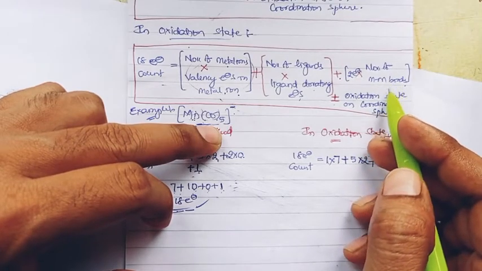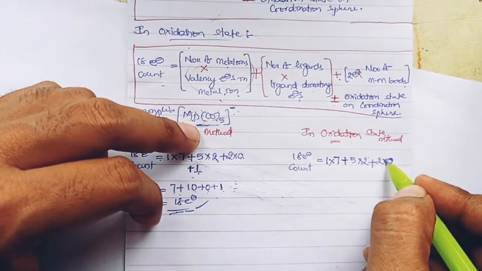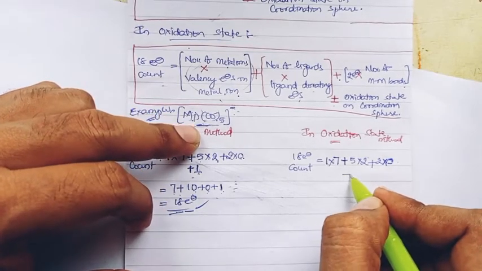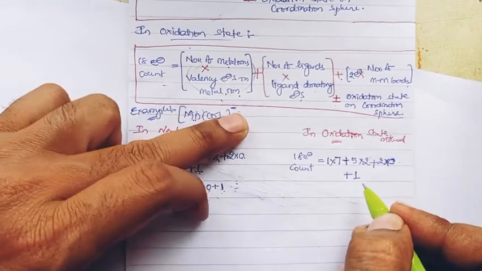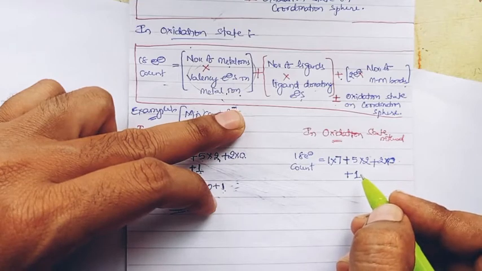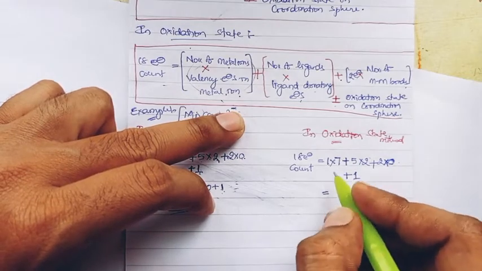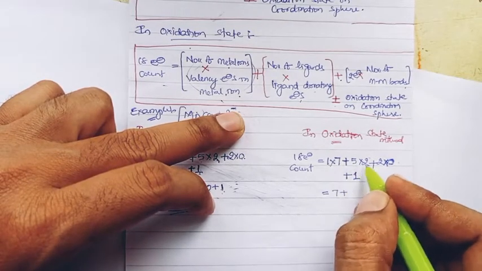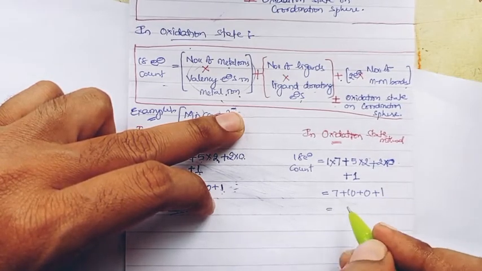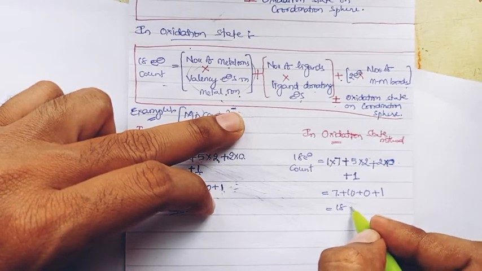metal bonds, right? Number of metal bonds. Here there will not be any metal bonds since manganese is only the one metal, right? So that is 0. So again plus or minus oxidation state, it should be plus 1 since having a negative charge on the coordination sphere, it has one minus 1, nothing but it should be added plus 1, right? So altogether 1 into 7 is 7 plus 5 into 2 is 10 plus 2 into 0 is 0 plus 1, 7 plus 10 is 17, 17 plus 0 is 17 plus 1 is 18.